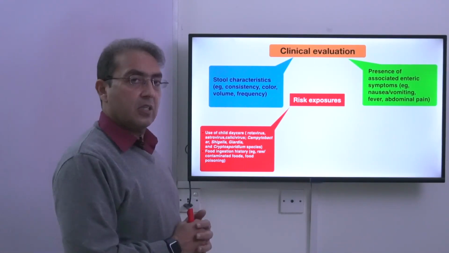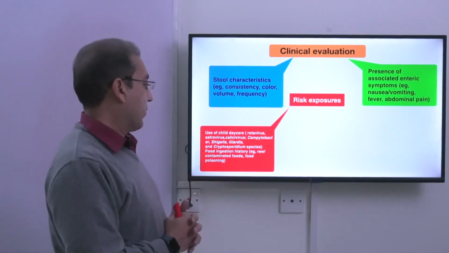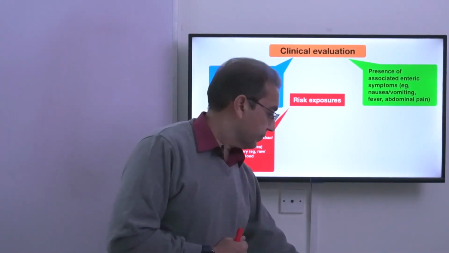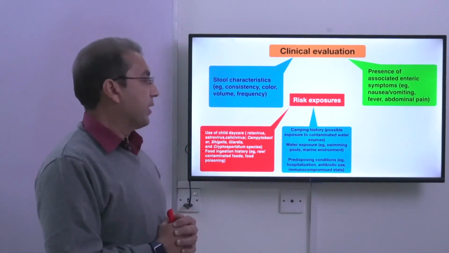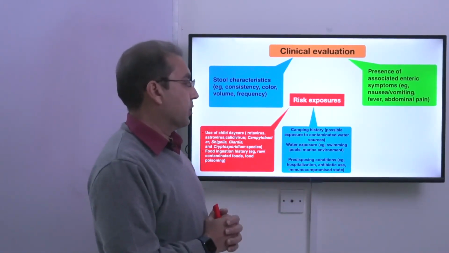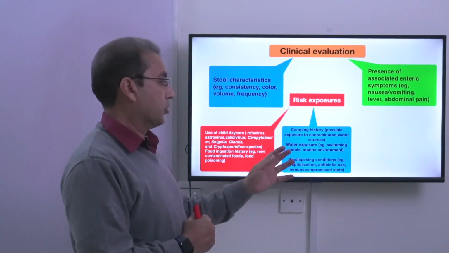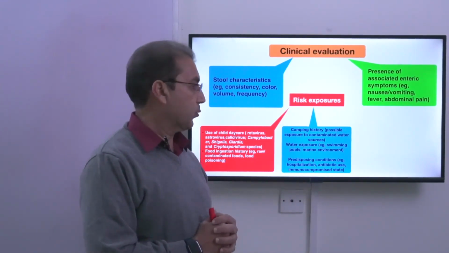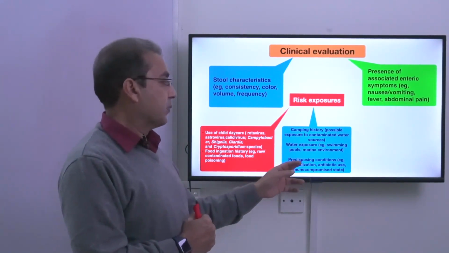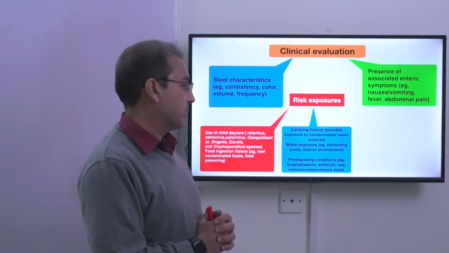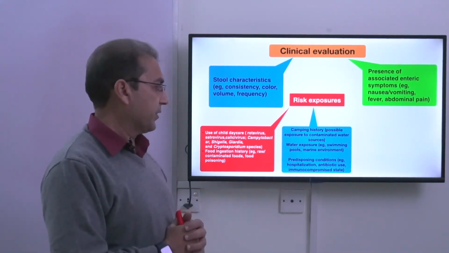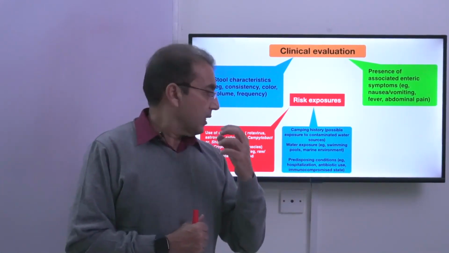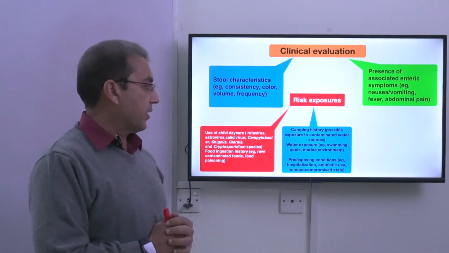Food ingestion history. For example, if raw contaminated food is taken, there may be food poisoning. Then camping history, possible exposure to contaminated water source, water exposure, swimming pools, marine environment. So look for the presence of exposure to these things. Then predisposing condition, for example, patient is hospitalized, there is antibiotic use, or the patient is immunocompromised, because these conditions can predispose patient to certain type of diarrheas.